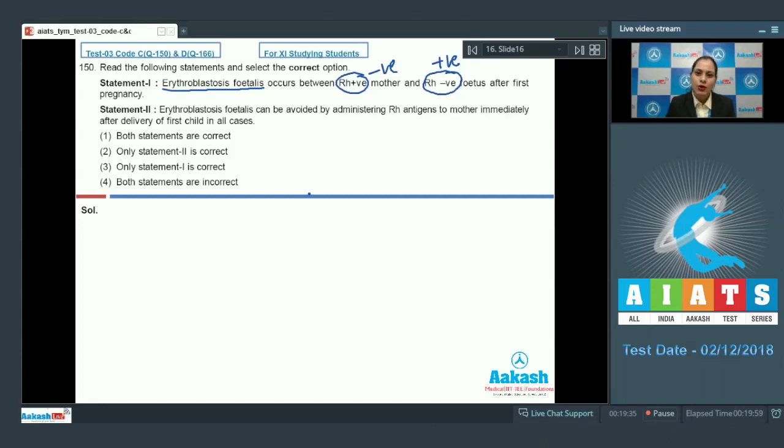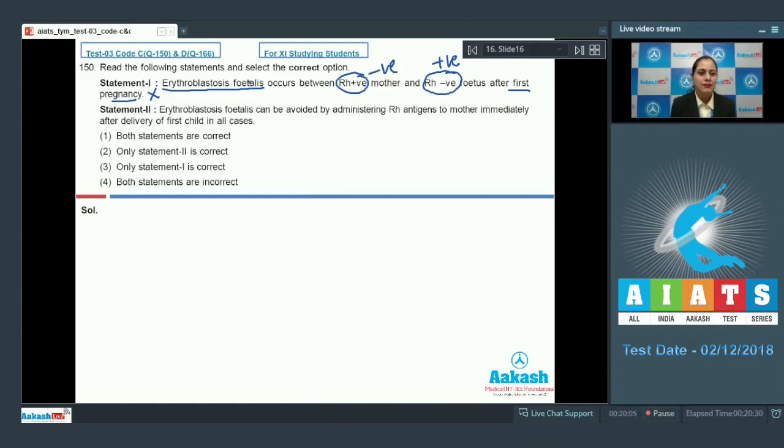The mother develops antibodies against the blood group of this fetus, and these antibodies will cross the placenta and start destroying the fetal RBCs. So this very first statement is incorrect, because erythroblastosis fetalis occurs between Rh negative mother and Rh positive fetus, and the occurrence is during the first pregnancy. So this is an incorrect statement.